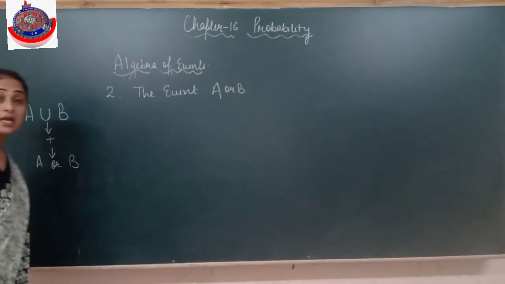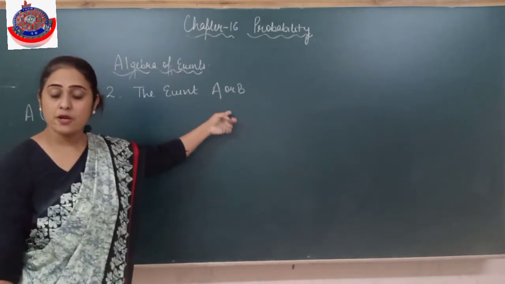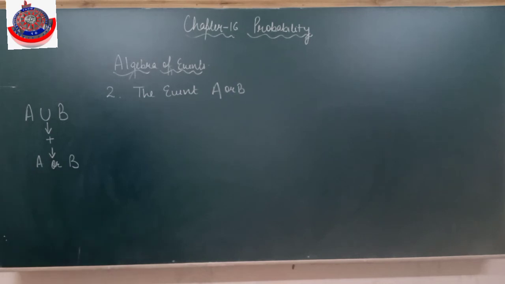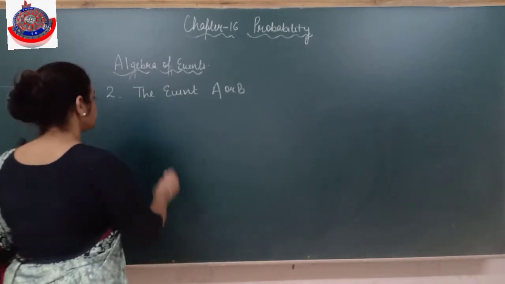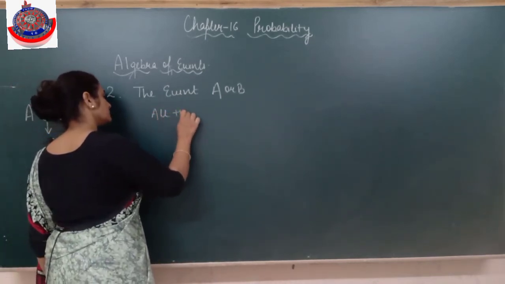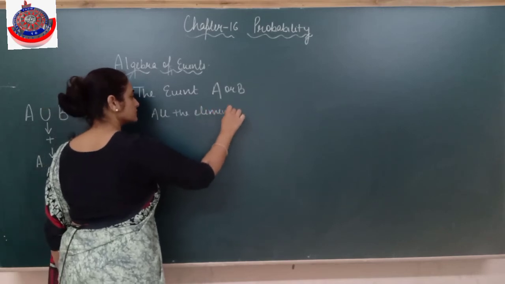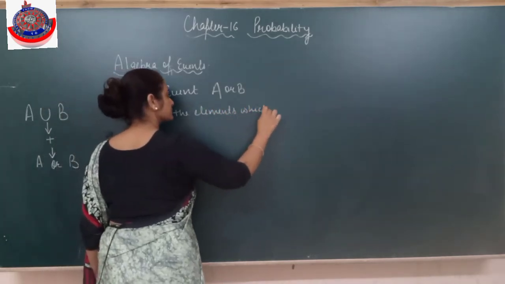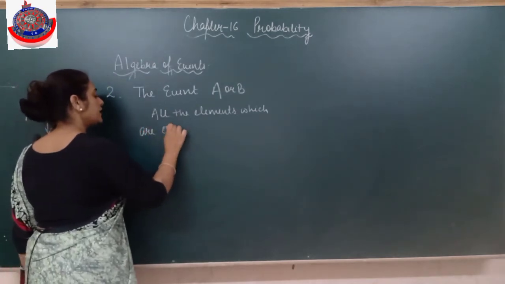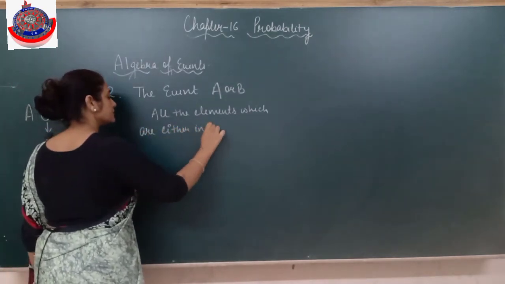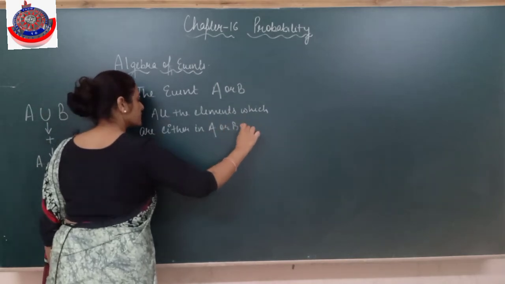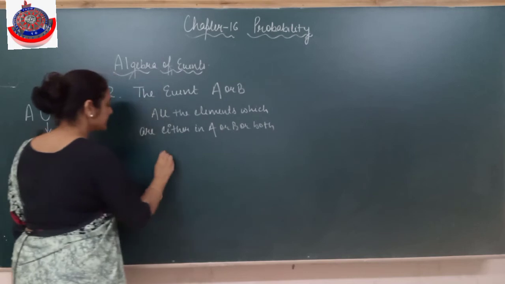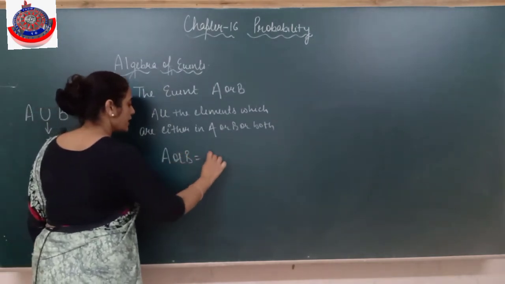A or B means either A or B or both. Is it clear? That means all the elements which are either in A or B or both. A or B means A union B.